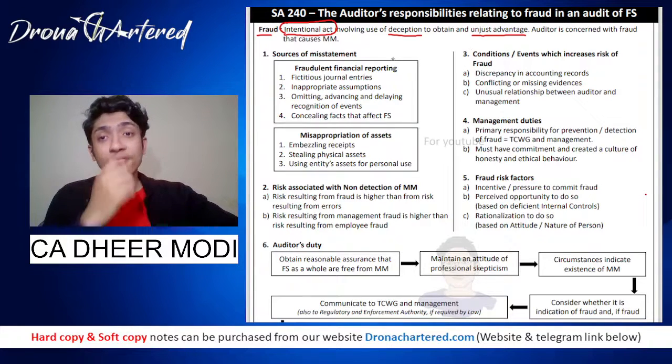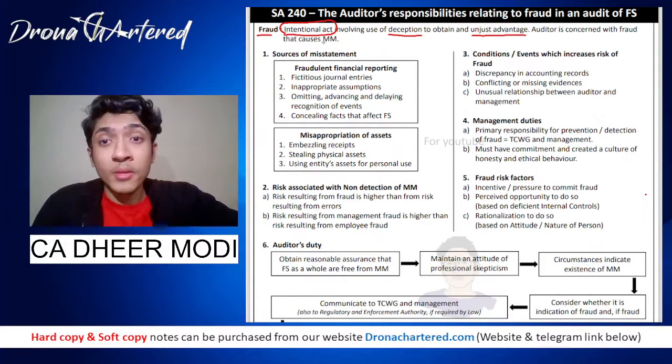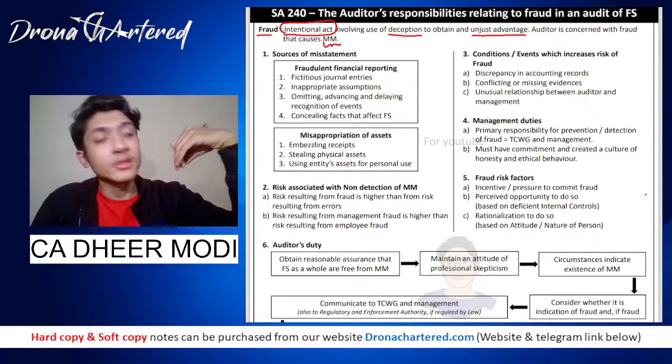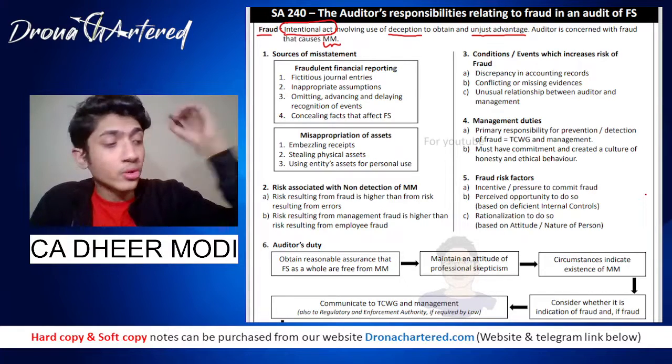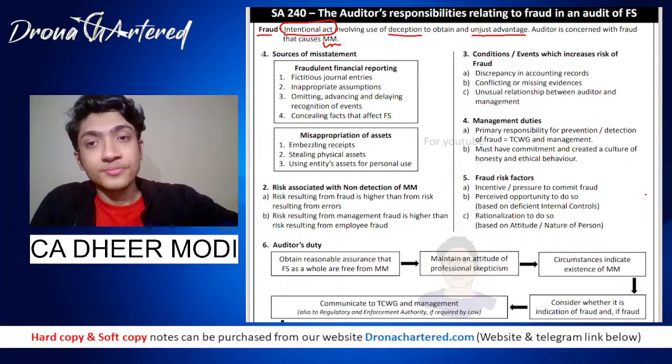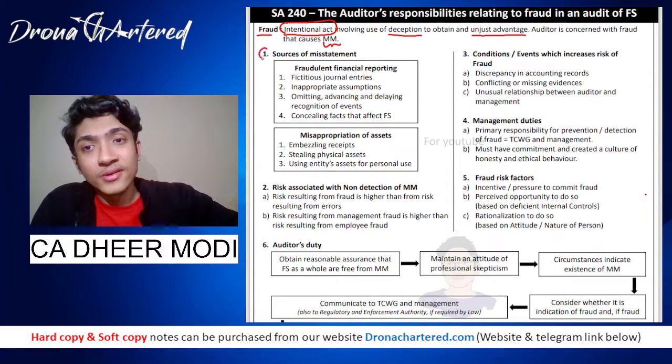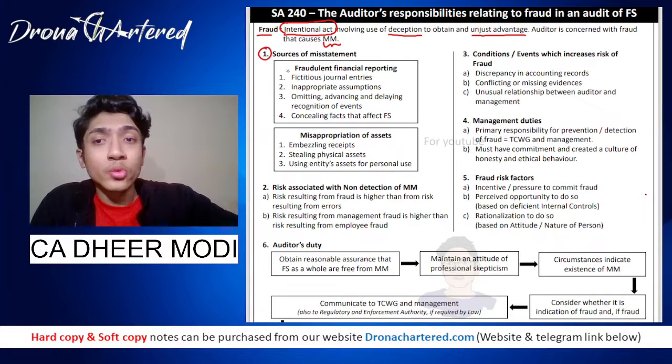Auditor is concerned with fraud that causes MM. MM stands for material misstatement. So if your fraud causes a material misstatement in the financial statements, then your auditor will be interested in that. Now there are sources of misstatement, as to how a misstatement occurs. So there are two sources of misstatement. Your first source of misstatement is fraudulent financial reporting.